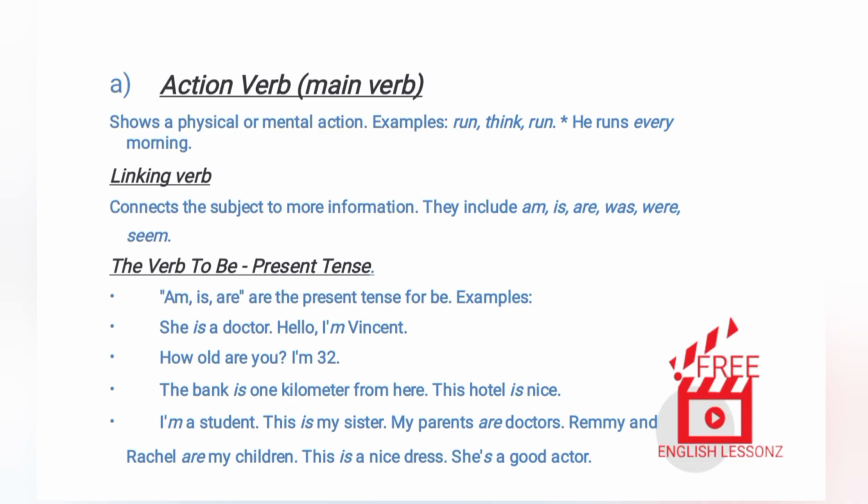B. Linking verb. Connects the subject to more information. They include am, is, are, was, were, seem. The verb to be, present tense. Am, is, are the present tense for be. Examples. She is a doctor. Hello, I'm Vincent. How old are you?